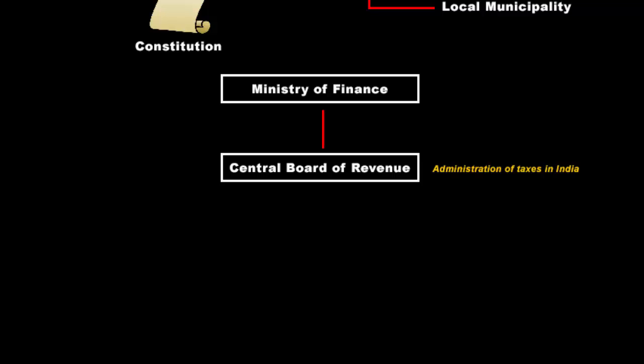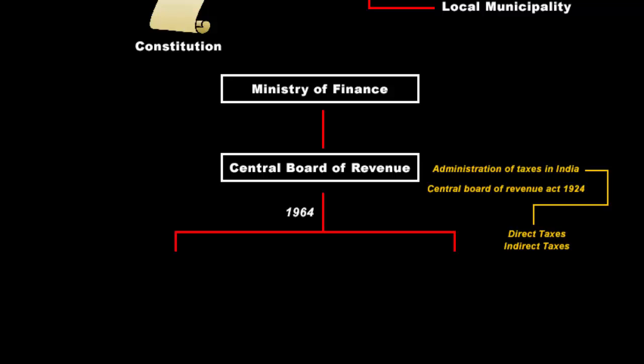It is a part of the Ministry of Finance, which came into existence as a result of the Central Board of Revenue Act 1924. As I said, the Central Board of Revenue is in charge of tax administration, which means they are in charge of both direct and indirect taxes. As time went, they realized that handling taxation work for a country the size of India was not possible for a single body. Then in 1964, the board was split into two departments. One is the Central Board of Direct Taxes, CBDT, and the other one is the Central Board of Excise and Customs, CBEC.